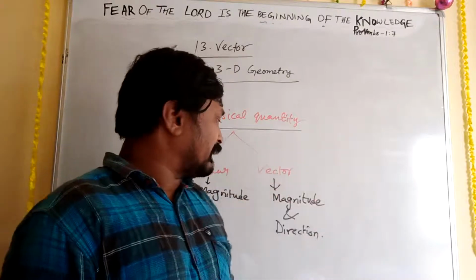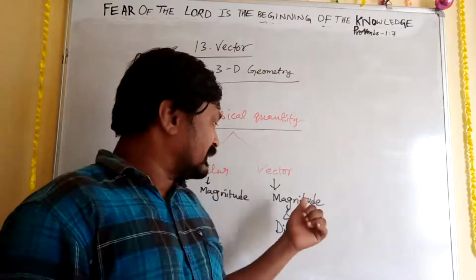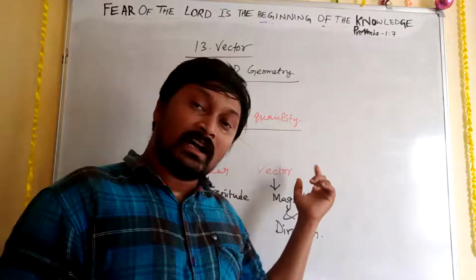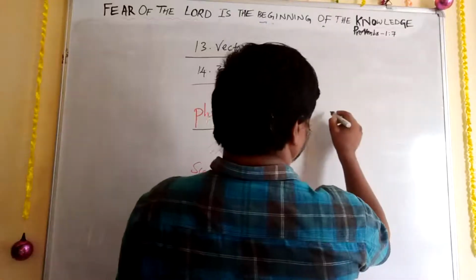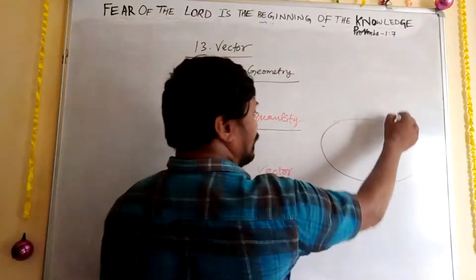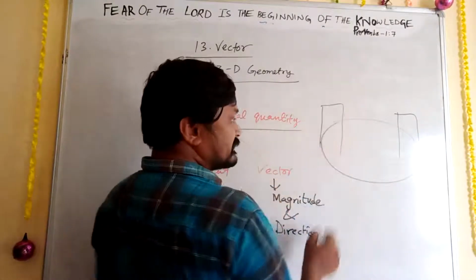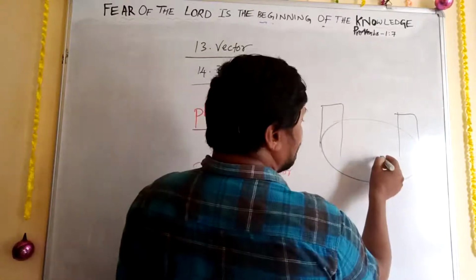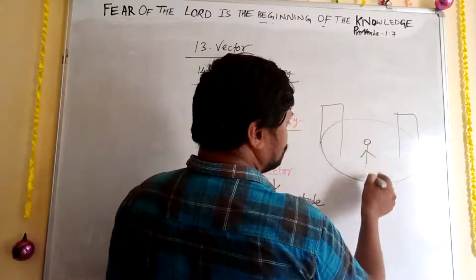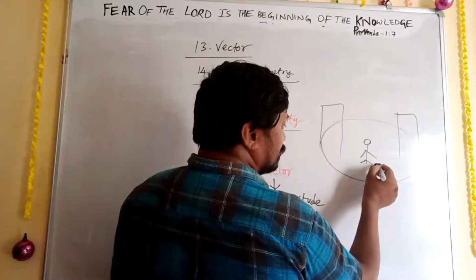Okay, if you go for vector, a vector consists of two things: magnitude along with direction. Example, just listen to this carefully. This is a ground. Think that it is a ground. Here one post is there, and here one person having a football.